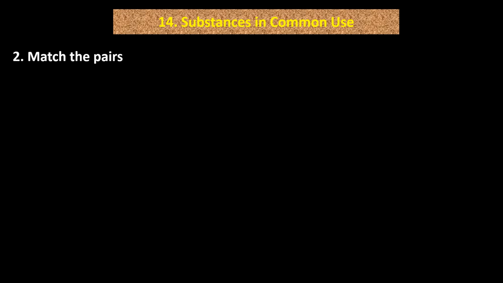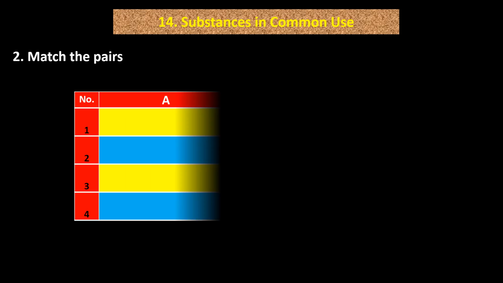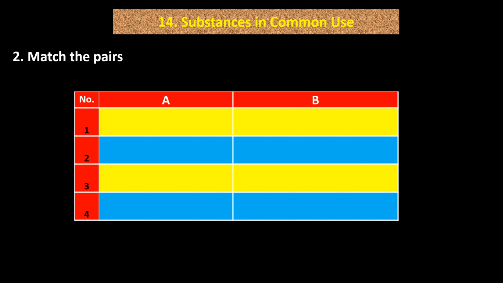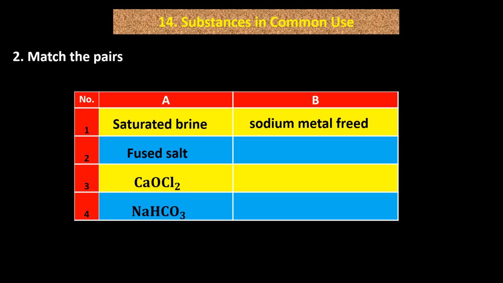Question number 2. Match the pairs. Inside the column, A and B. 1. Saturated brine. 2. Fused salt. 3. CaOCl2. 4. NaHCO3. Column B: Sodium metal freed. 2. Basic salt. 3. Crystallization of salt. 4. Oxidation of color.